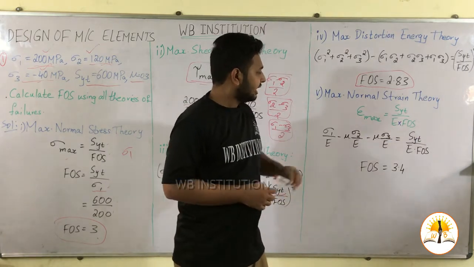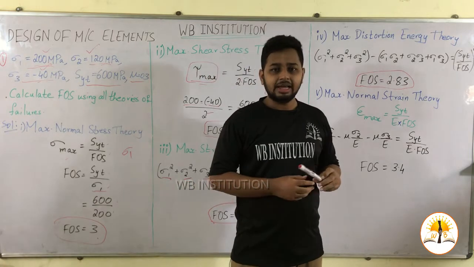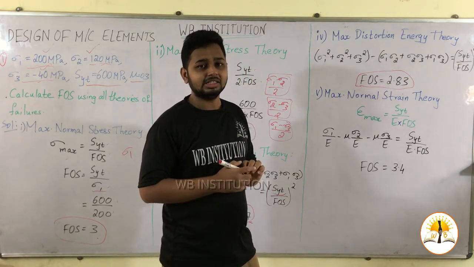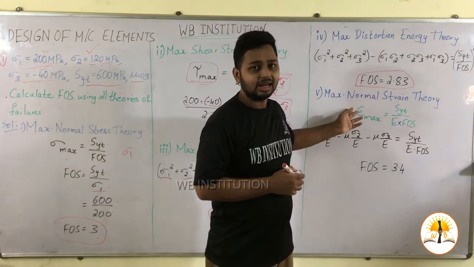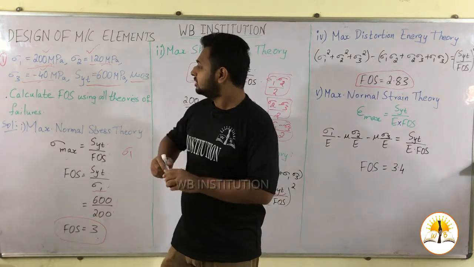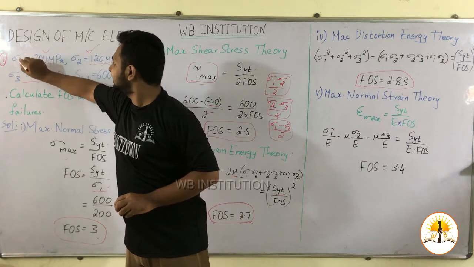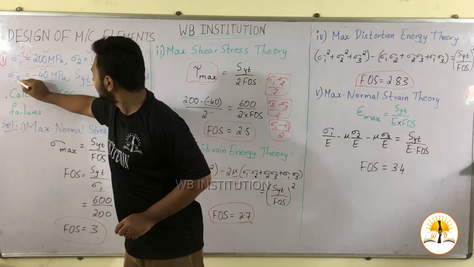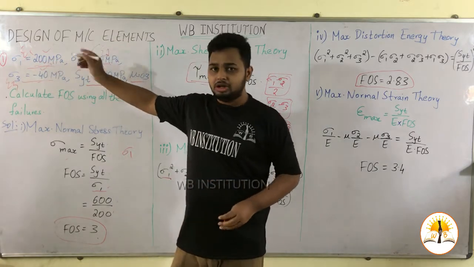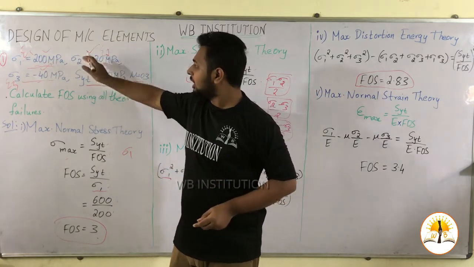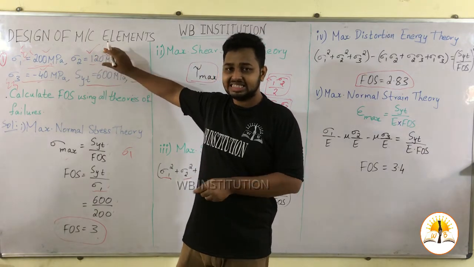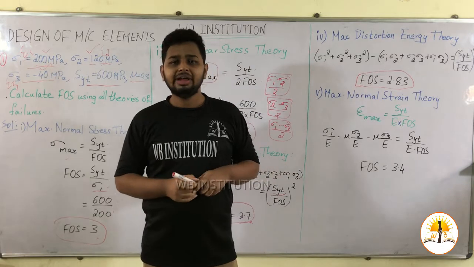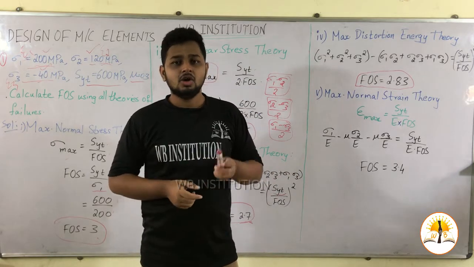Here epsilon maximum is given by the equation from Hooke's law, which gives the strain for particular stresses: epsilon 1 in sigma 1, epsilon 2 in sigma 2 and epsilon 3. They have given the normal stresses, that is the principal stresses, in the question. Now we have to calculate the principal strains. How do we calculate the principal strain? That is by Hooke's law.